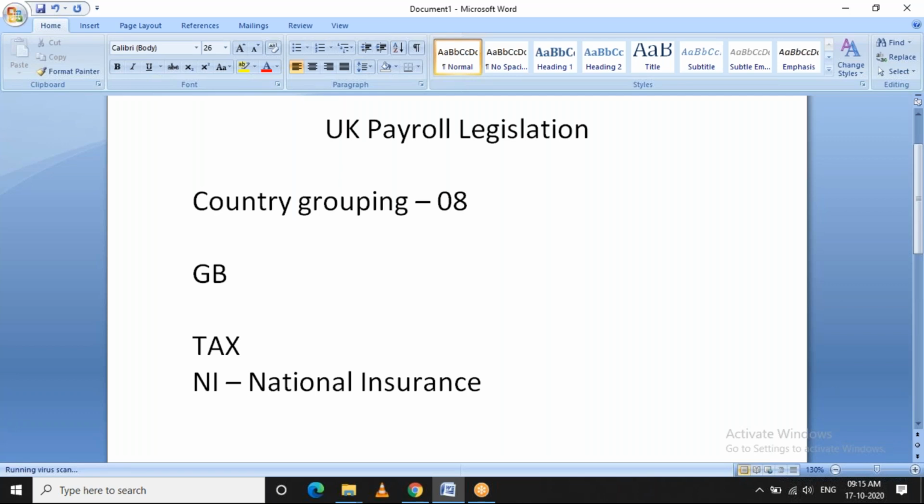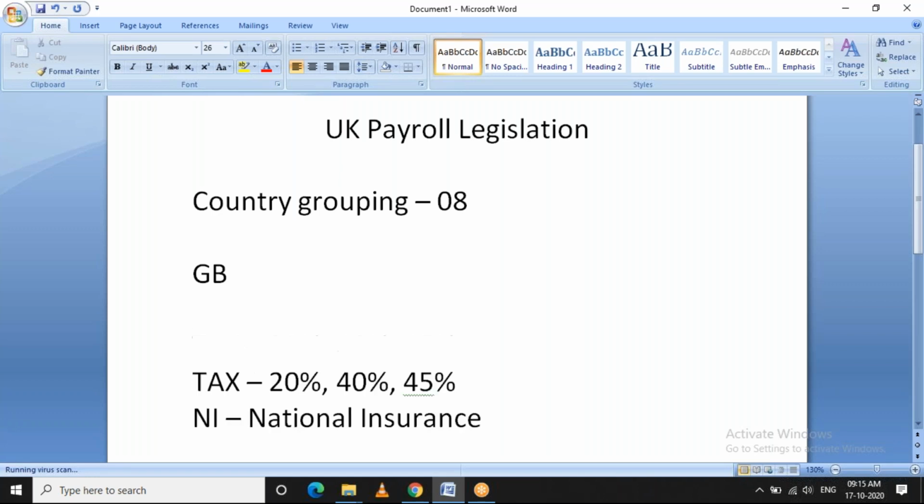Like in India, how we have different tax slabs and various percentages calculated on those tax slabs, likewise, even the UK has different slabs: 20%, 40%, and 45%. These slabs will be changed every tax year.